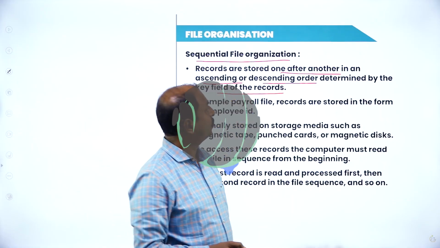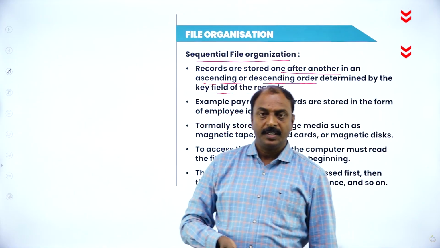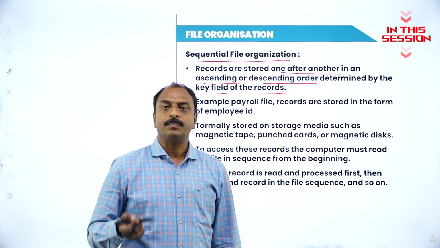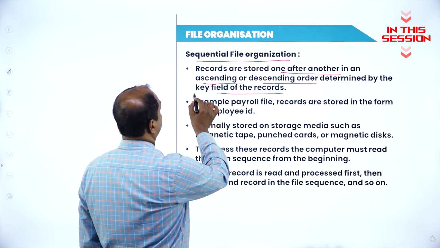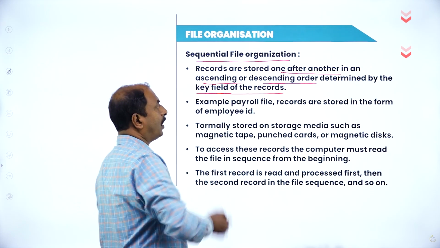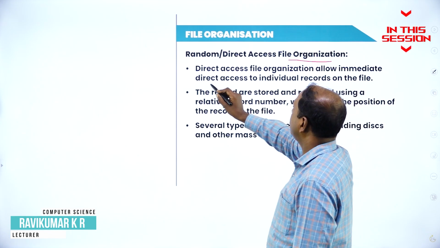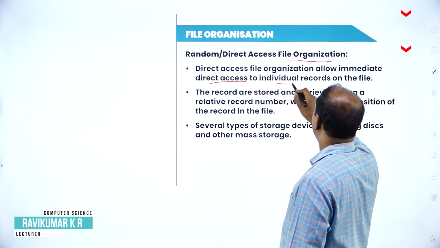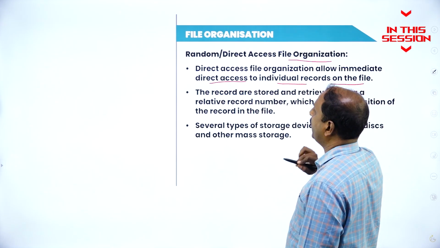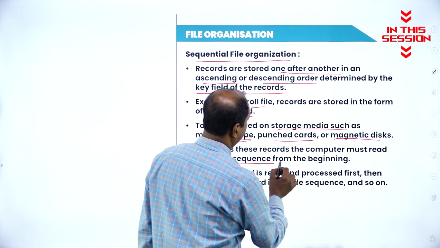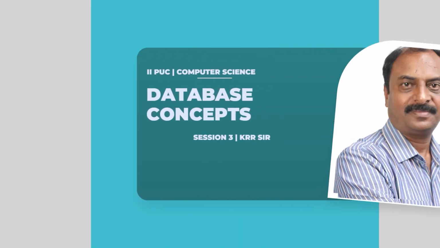The records are stored in a definite order, in the sense of either ascending order or descending order with a particular key, that is the key field or the particular column. Direct access file organization allows the immediate direct access to individual records on the file. To access these records, the computer must read the file in sequence from the beginning.